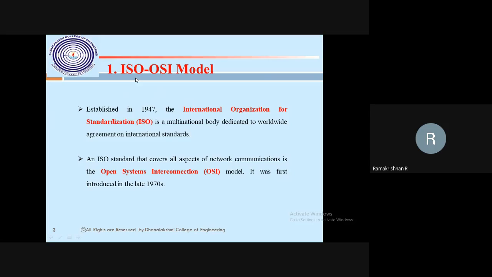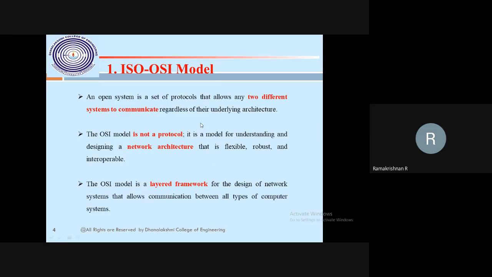So ISO is nothing but the International Organization for Standardization, and OSI is nothing but Open System Interconnection. The standards body is what authenticates the procedures to follow when connecting two host machines. The standards body was established in 1947, but the network communication model, Open System Interconnection, was first introduced in the 1970s. With Open System Interconnection, two different systems can communicate.